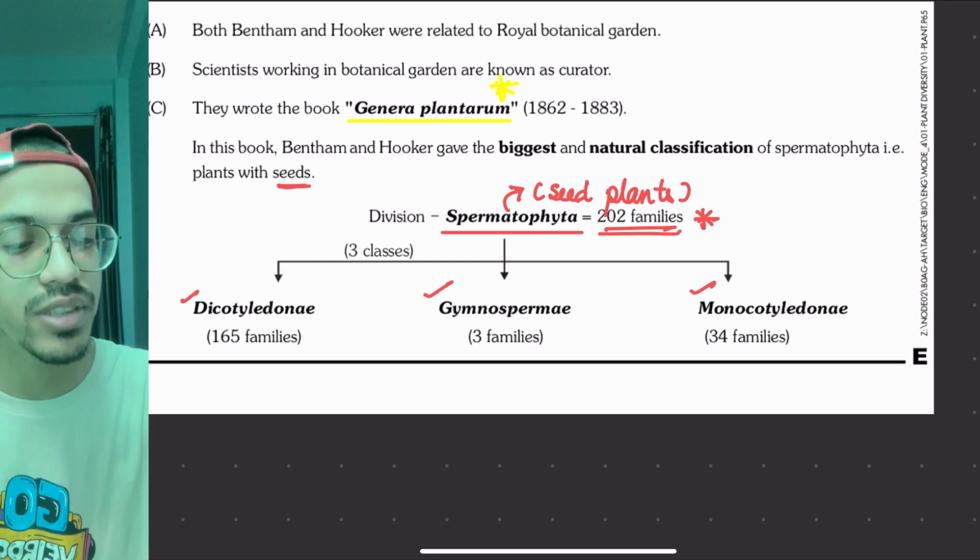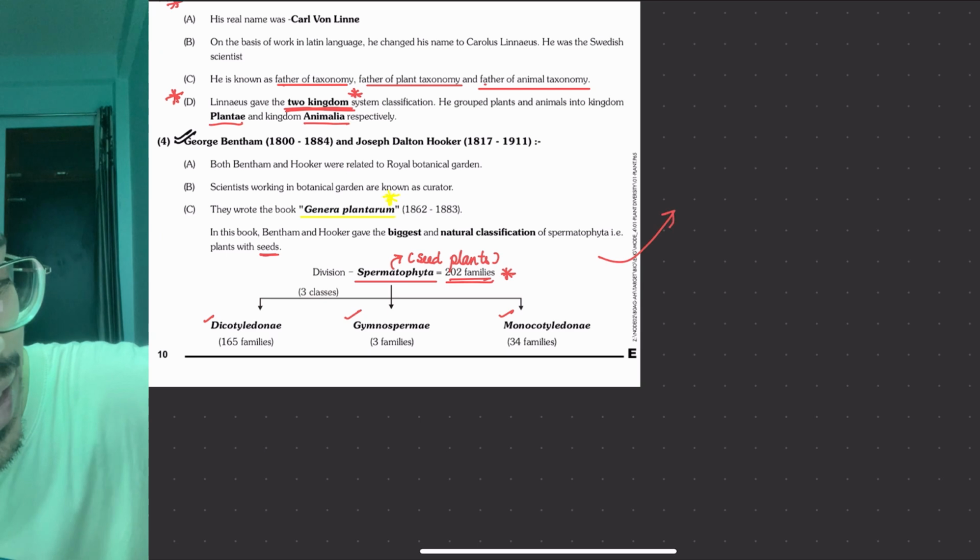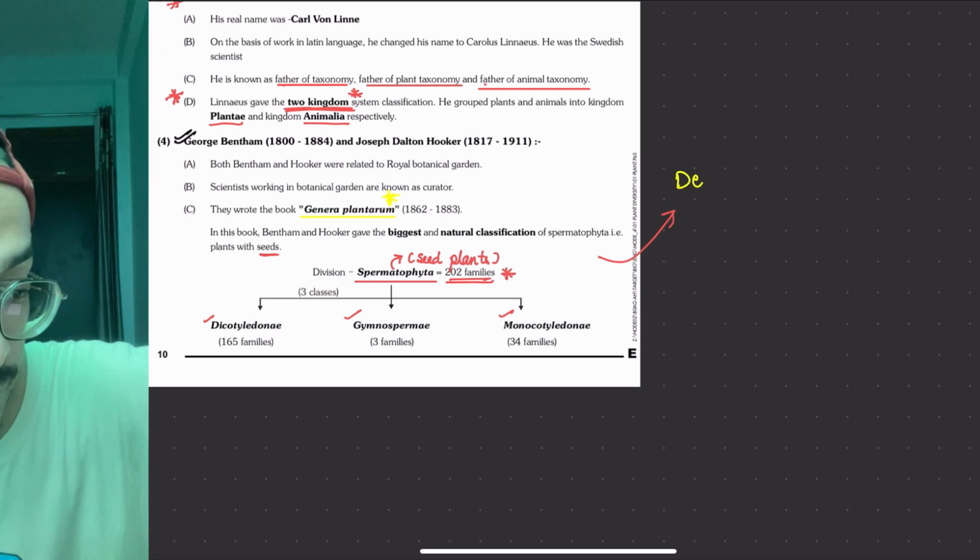So this becomes a demerit. Here only I am writing it. So the demerit, which you have to remember.